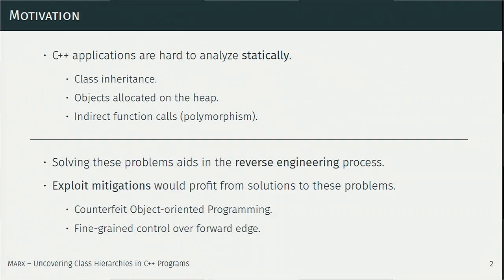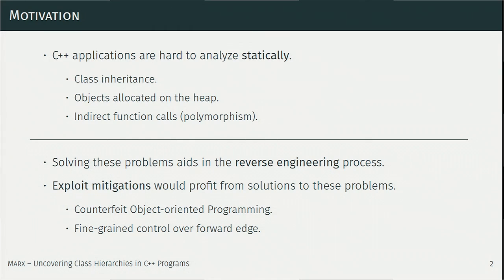So if we had a full CFG, well, first off, if we had information about the classes that are present in the C++ application, we would have a higher-level view over the application itself, and also consider the class hierarchy, which depicts the relation between the different classes. This would ease the reverse engineering process in general. Also, if we had a full CFG across indirect function calls, we would be able to build better exploit mitigations.